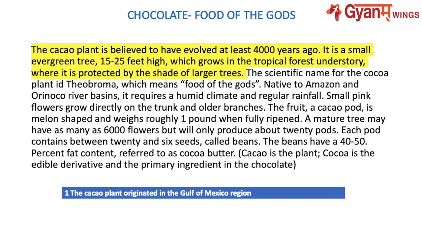The cocoa plant originated in the Gulf of Mexico region. So the question is saying that this plant originated in the Gulf of Mexico region. Now we'll get the answer in the first 3 lines. Read it.